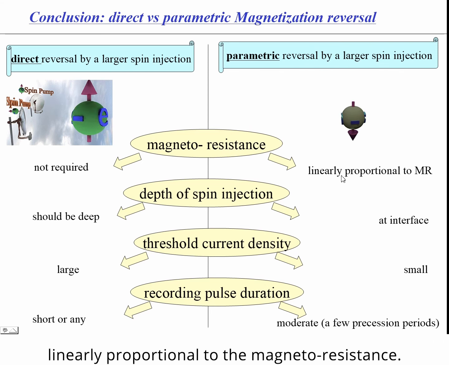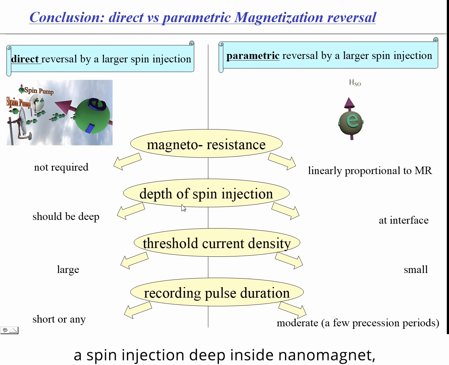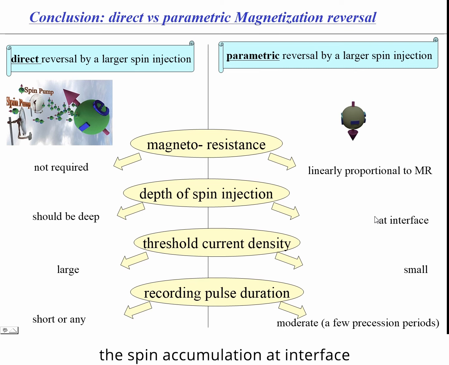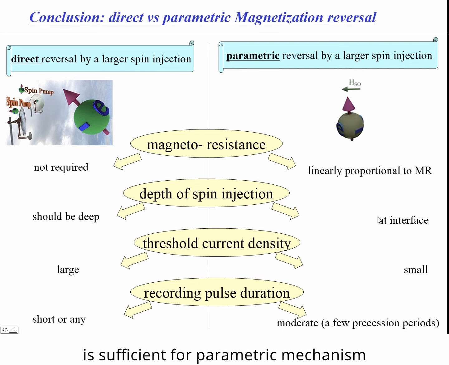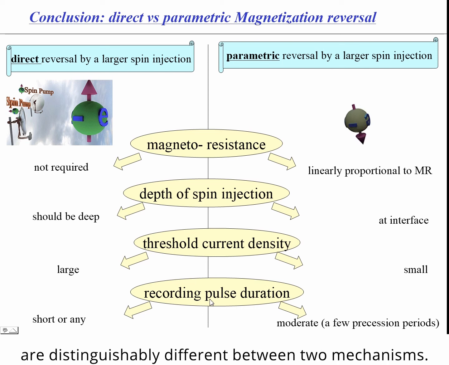the magnetoresistance. Secondly, the direct recording requires a spin injection deep inside the nanomagnet. The spin accumulation at the interface is sufficient for the parametric mechanism. Threshold current and recording pulse duration are distinguishably different between the two mechanisms.